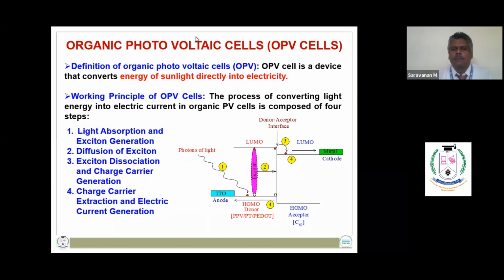When the polymer absorbs the energy, the electron goes from HOMO to LUMO level and forms a pair of positive hole and electron, which is known as exciton.